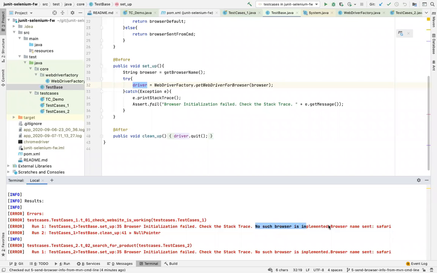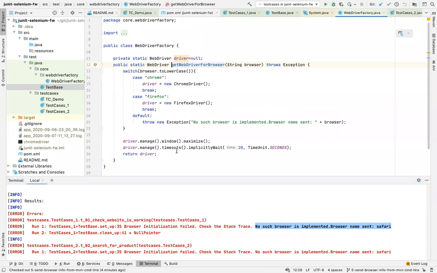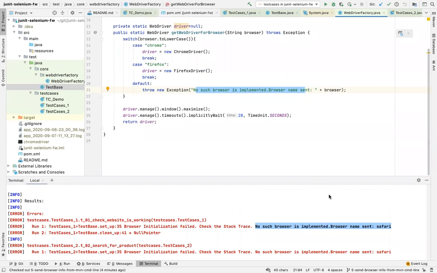No such browser is implemented. Browser name sent is Safari. Where is it coming from? It's coming from here, because I said if Chrome is there, then run Chrome; Firefox, then Firefox. If no browser is defined, then you reply that this is what is sent. It is not implemented. Any doubt for now in this?